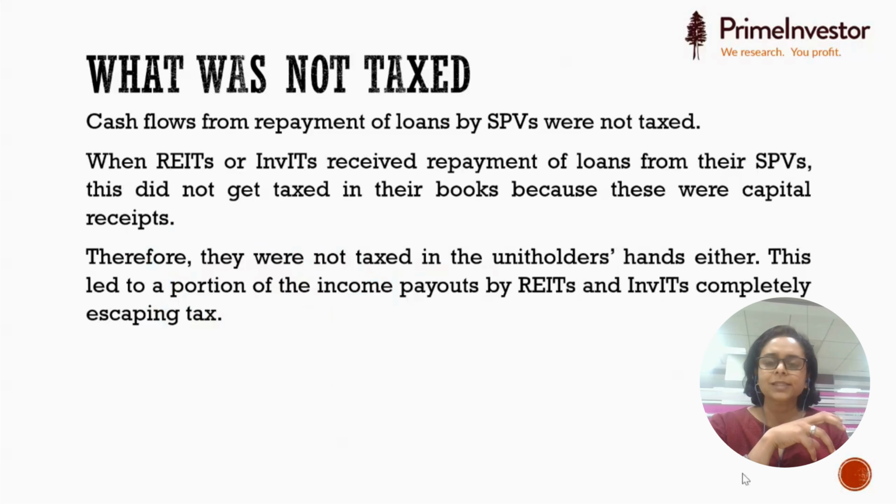Now, like I said, the one component that was not getting taxed was the repayment of loans by SPVs. The SPVs were repaying back their trusts, and this money was being given back to you as repayment of capital. And that was not taxed at any level. So essentially, this was a loophole which was there for long. Every time REITs paid you cash outflows, there was often some repayment component which was not getting taxed. So the income tax authorities woke up to this and decided that they will tax it effective 2023.